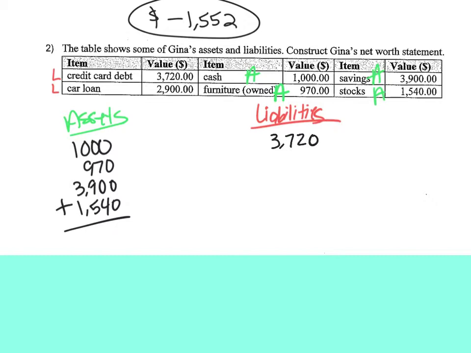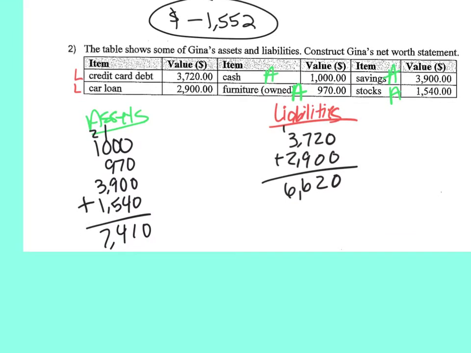6,620. Is that what you guys got for assets and then for liabilities? Okay, so then how do we figure out the net worth?